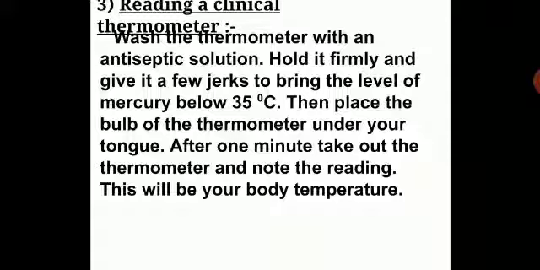Wash the thermometer with an antiseptic solution. Hold it firmly and give it a few jerks to bring the level of the mercury below 35 degrees Celsius. Then place the bulb of the thermometer under your tongue. After 1 minute, take out the thermometer and note the reading. This will be your body temperature.